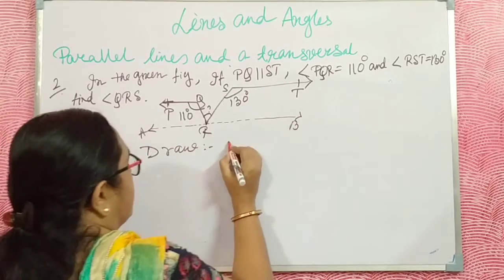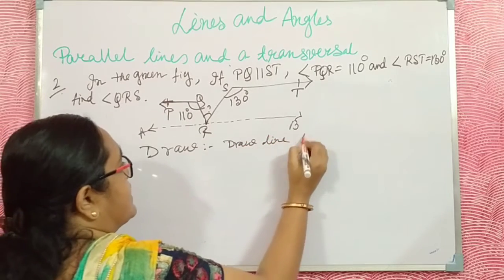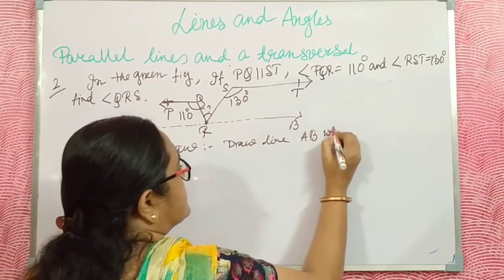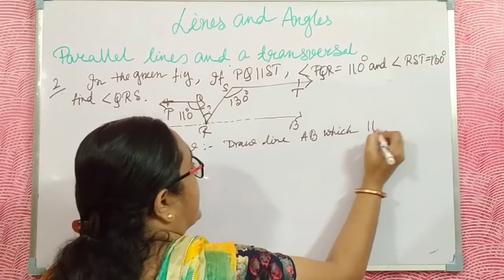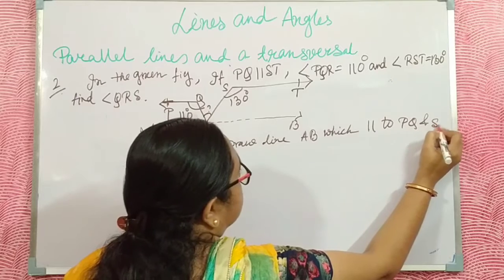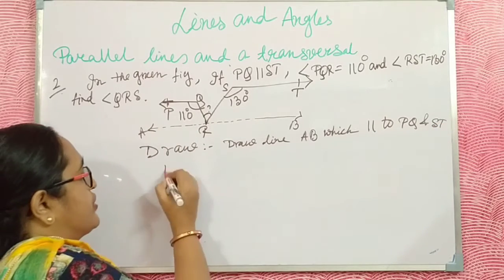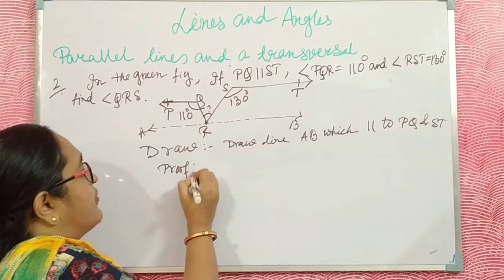Draw line AB which is parallel to PQ and ST. Yes, now I prove this theorem. Then the proof is what?